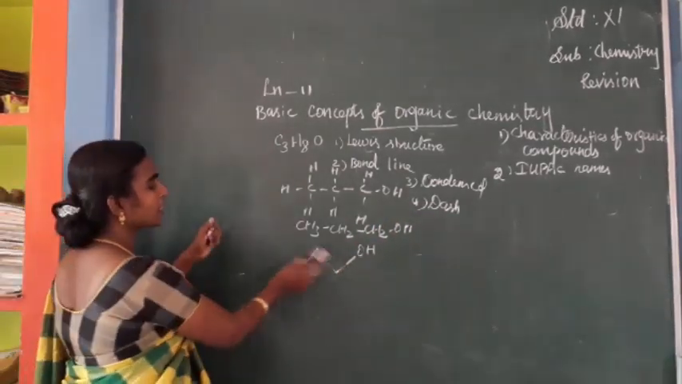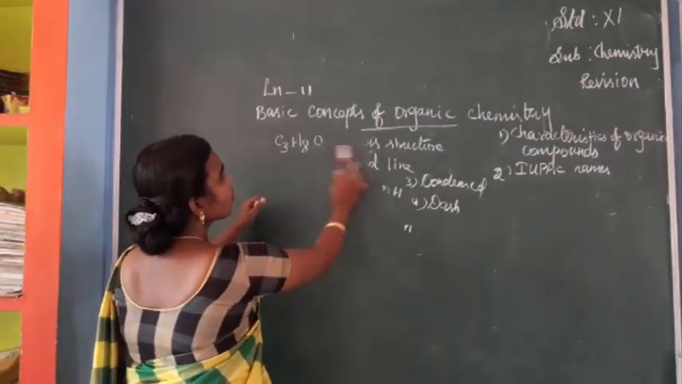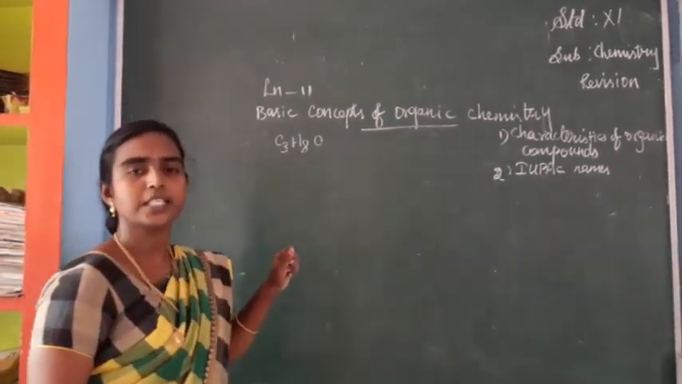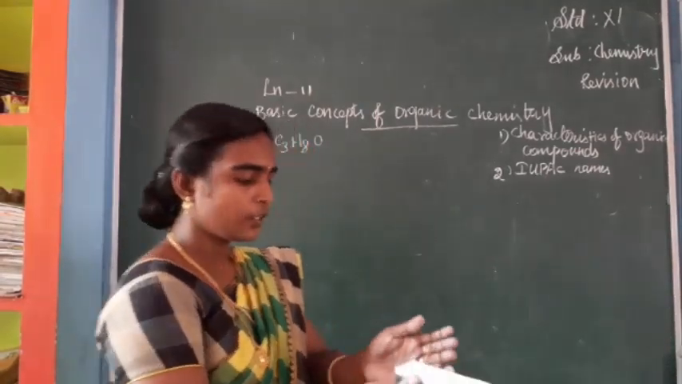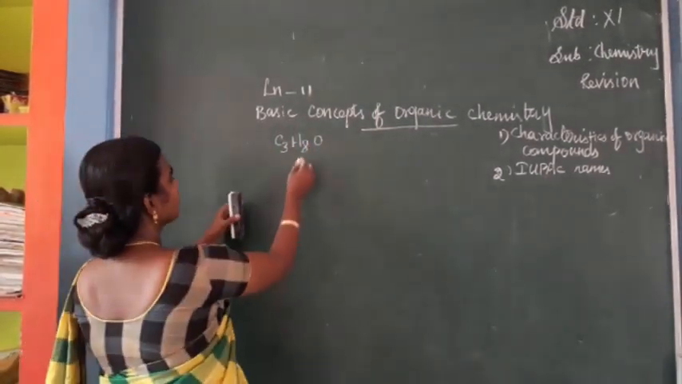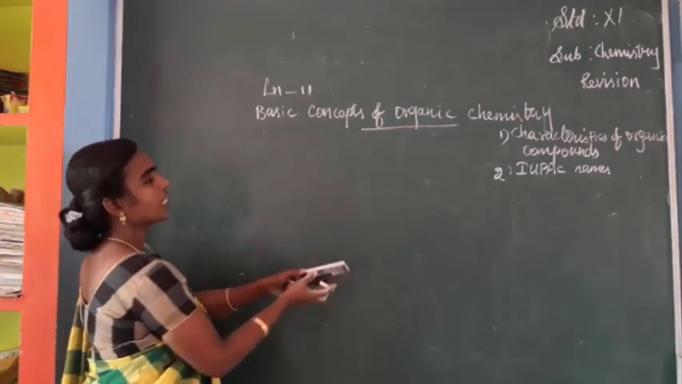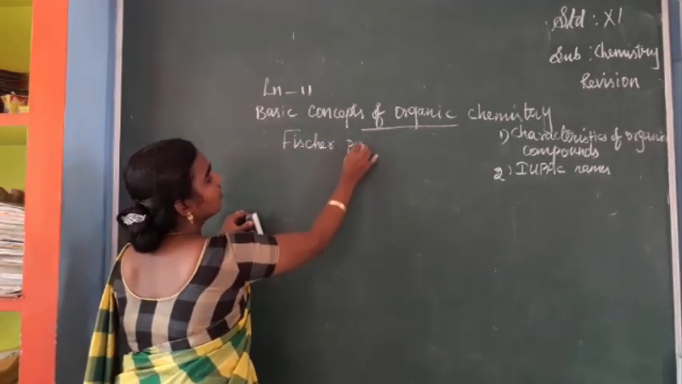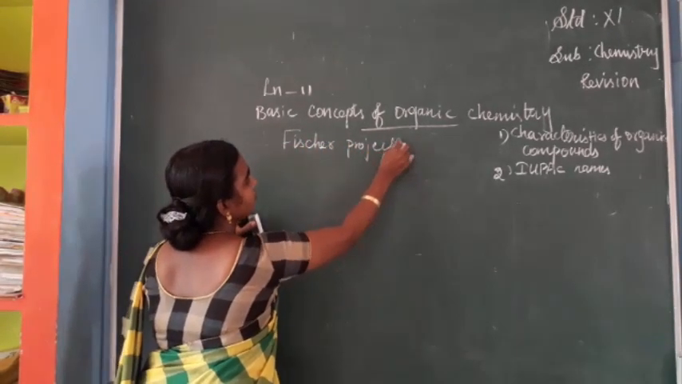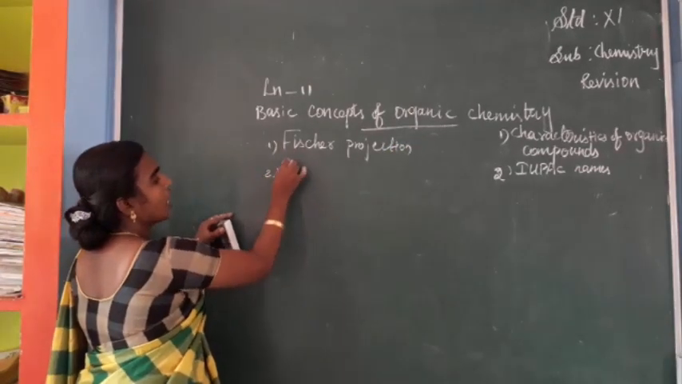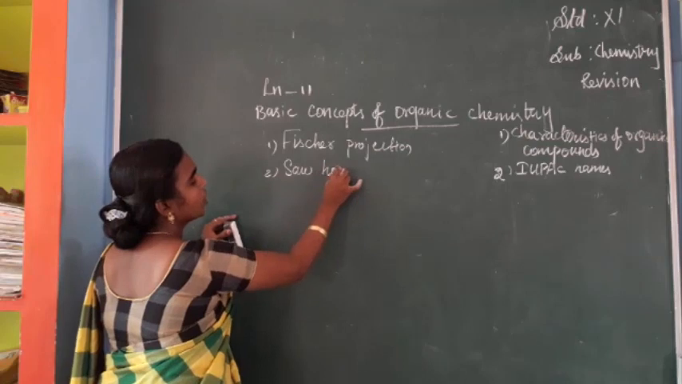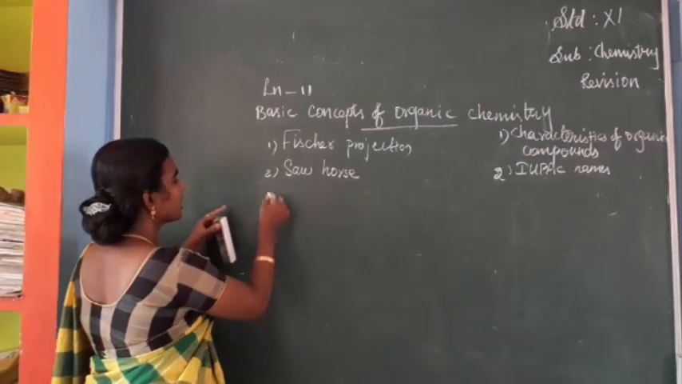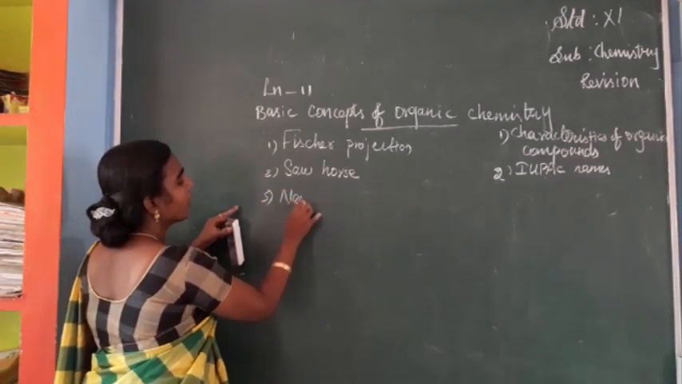So next we will see the representation of organic compounds. Three-dimensional organic compounds can be represented in two dimensions by using the Fischer projection, Sawhorse formula, and Newman projection. A three-dimensional molecule can be represented in two dimensions by using these formulas. The third one is the Newman formula.